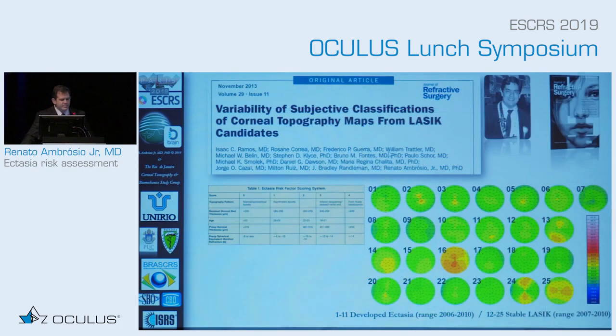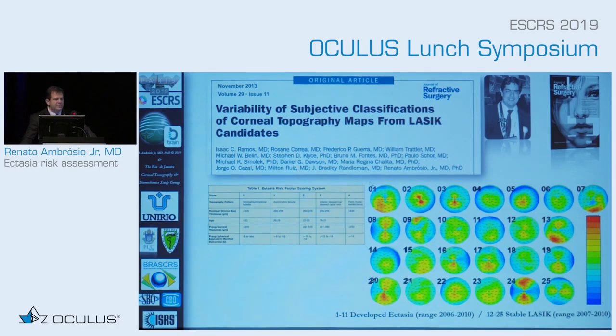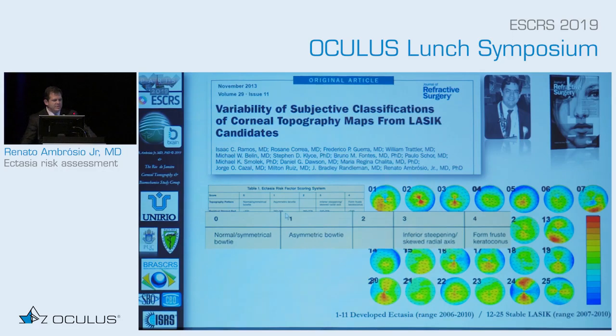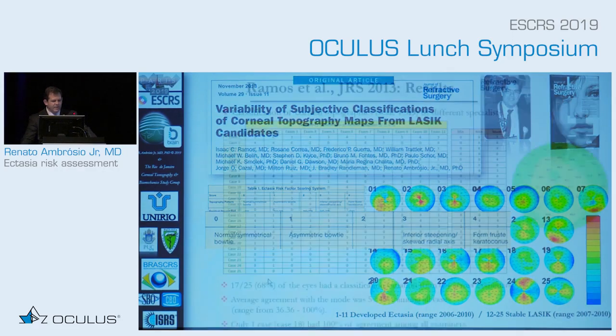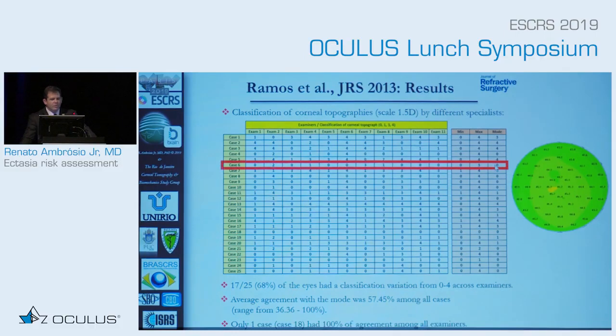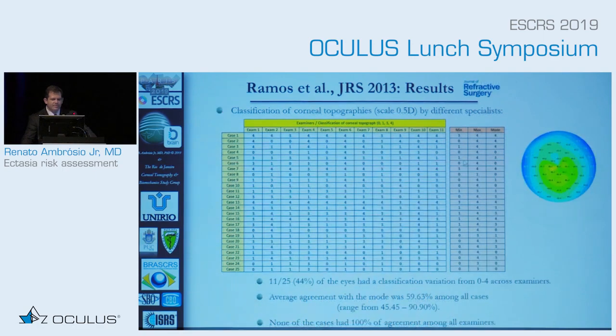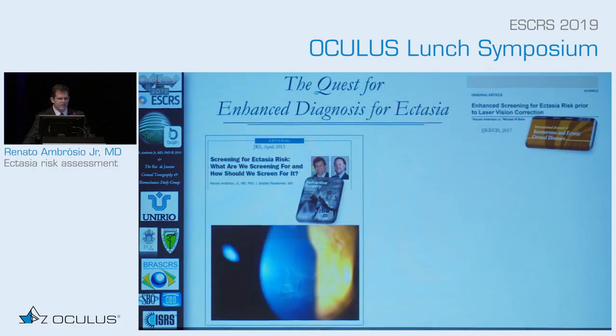So we started a study that was published in 2013 on the variability of subjective classifications. It's very important that we understand this was actually case number 6, and we asked many experts to look at the classification first with the 1.5 diopter scale and then with the half diopter scale, and use the same Randleman criteria for the classification of topography. Interestingly, the mode was 0 for both of the scales, but the variability was from 0 to 3 with the first scale and then from 0 to 4 with the second scale. So even experts would change their classifications among themselves when they change the scales, and we have a huge variability that has to be acknowledged.